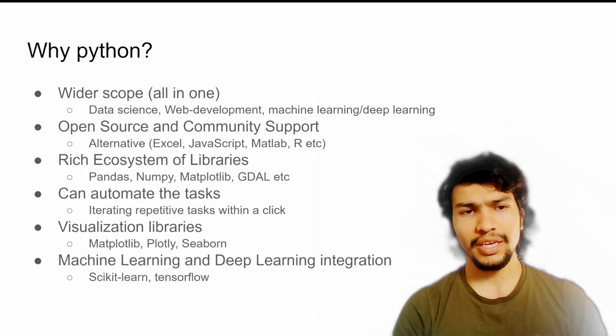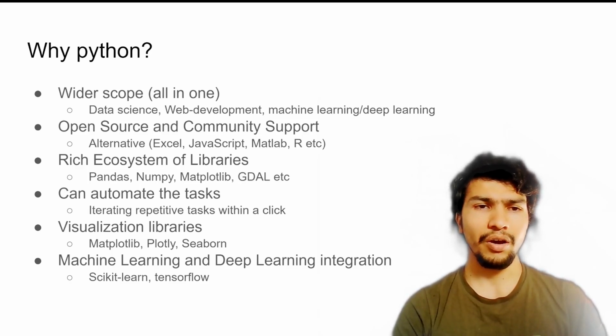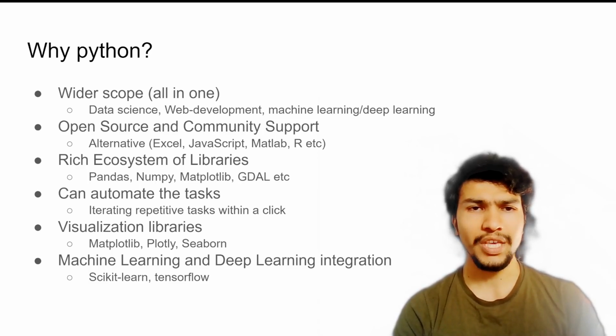And another thing is it has a rich ecosystem of libraries. For example, for data science, you might need Python, NumPy, Matplotlib, XArray, and GDAL kind of packages. If you are more interested in WebGIS or web development, then you might need GDAL and GeoDjango and Flask for API build up.